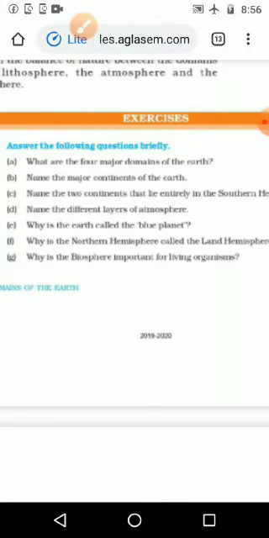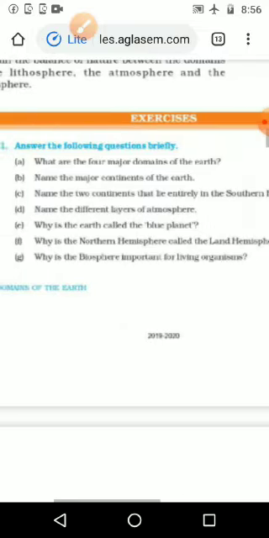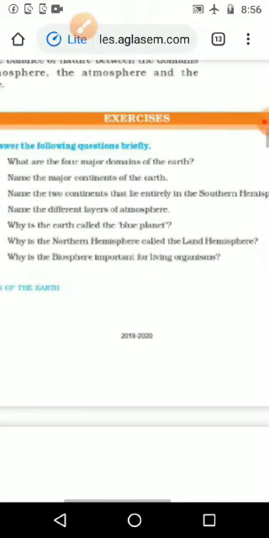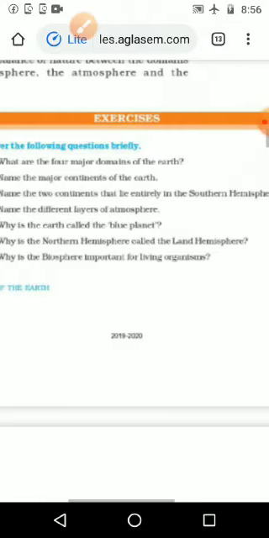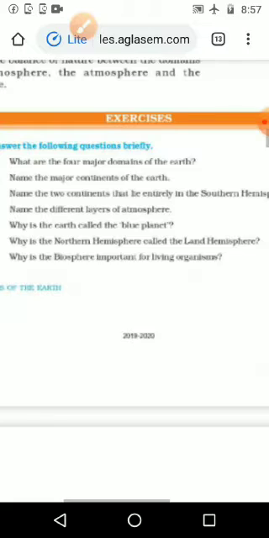And why is the earth called a blue planet? Because of the presence of water, and 71% of the earth is covered with water. Then why is the northern hemisphere called the land hemisphere? Because we can see the maximum, about two thirds of the landmass, in the northern hemisphere, so we are calling it the land hemisphere.